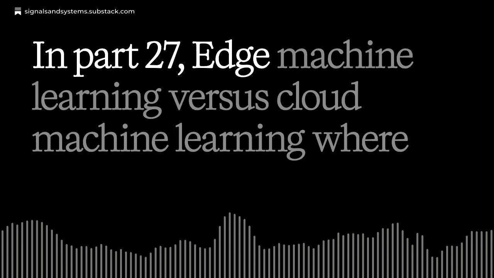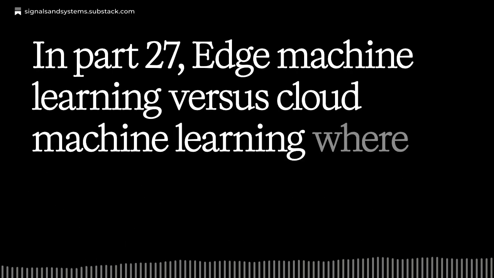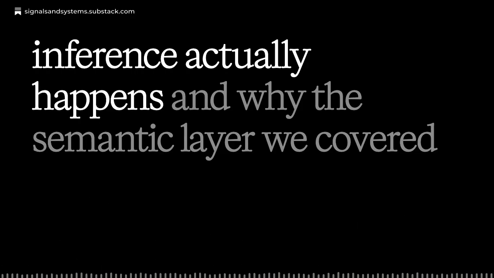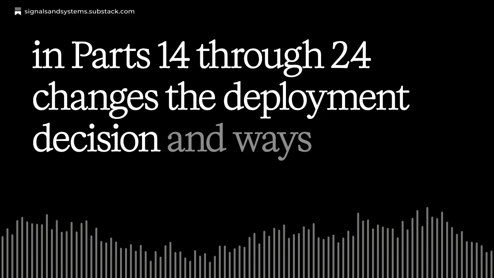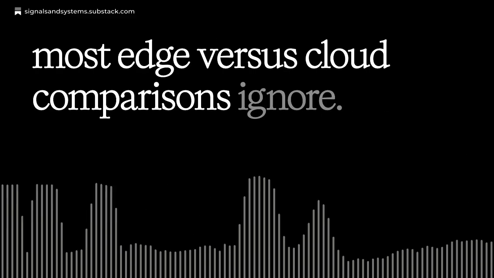In Part 27, Edge Machine Learning versus Cloud Machine Learning: where inference actually happens, and why the semantic layer we covered in Parts 14 through 24 changes the deployment decision in ways most edge versus cloud comparisons ignore.